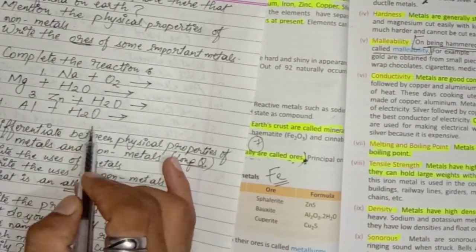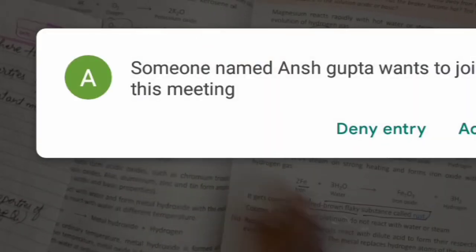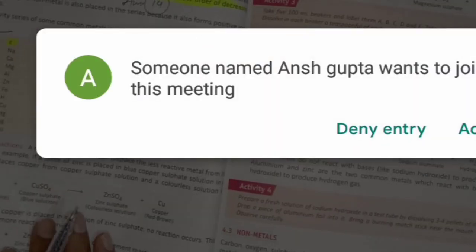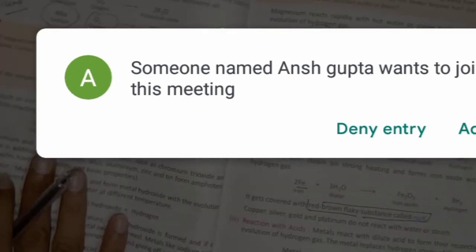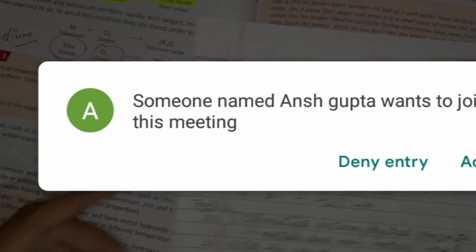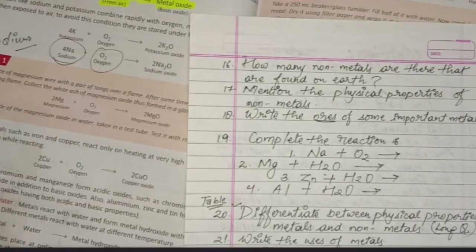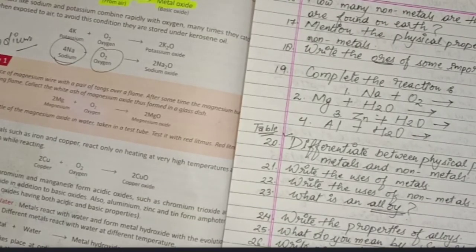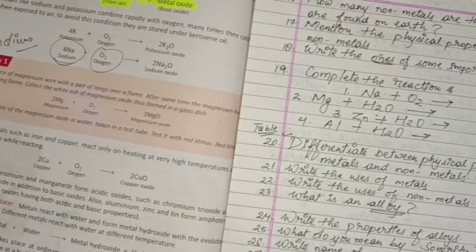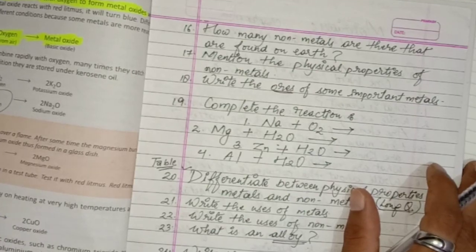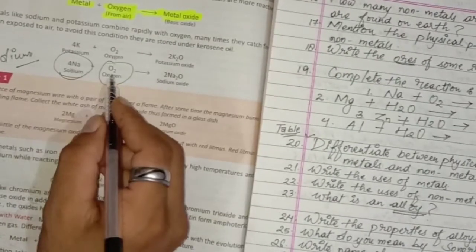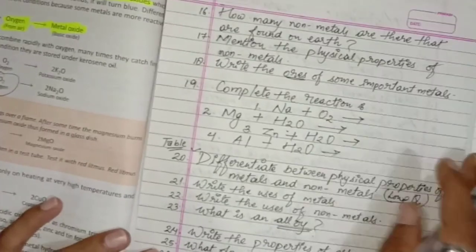Complete the reaction. These are the reactions which you have to complete and these are very important. 1 mark carrying questions these are. And these reactions are given on page number 48. Open page number 48. Na plus O2, that is the first reaction. Have you come on to page number 48? It is given Na plus O2 gives Na2O.